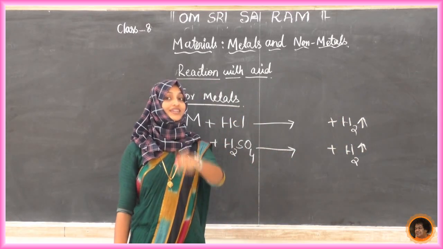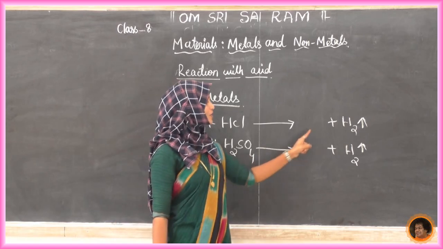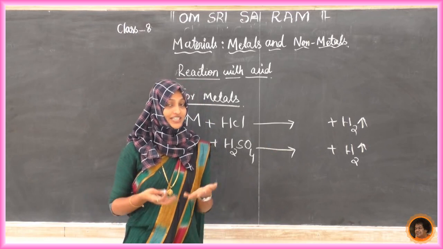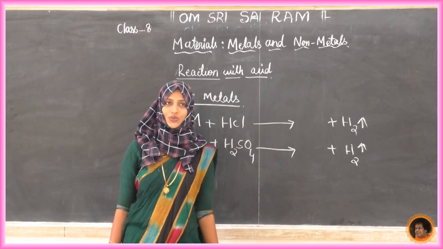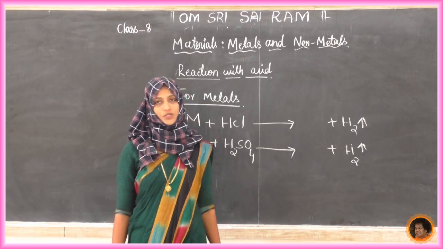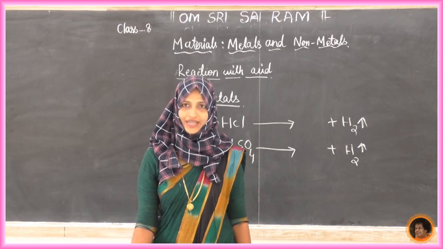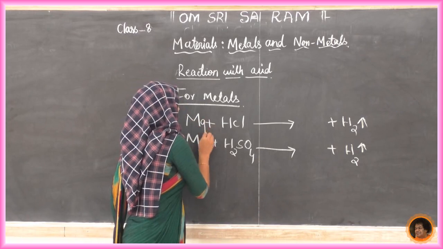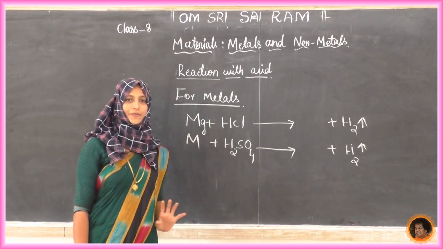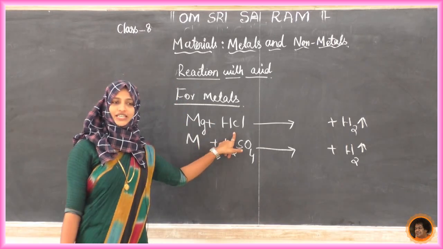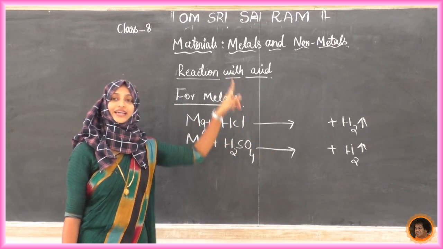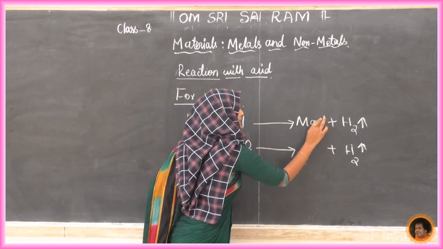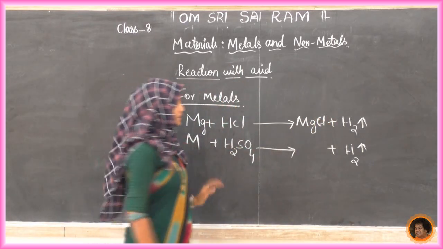Now tell me, what is one more product in that solution? We can't see any observation in that solution. There is a formation of a solution, that is a salt of the respective metal. Instead of this, if you take magnesium, we'll take M, that is metal magnesium. We are adding HCl. There is a formation of magnesium salt, that is magnesium chloride. Okay, magnesium chloride. Now what happened?